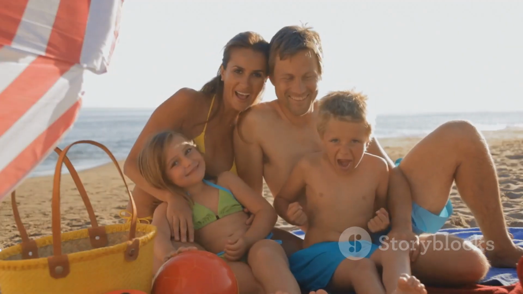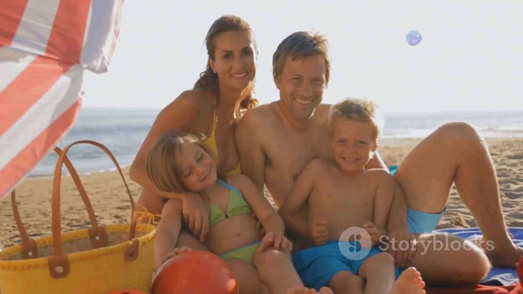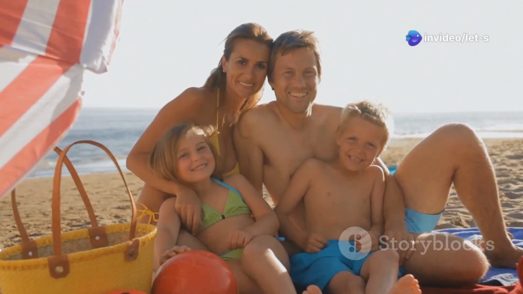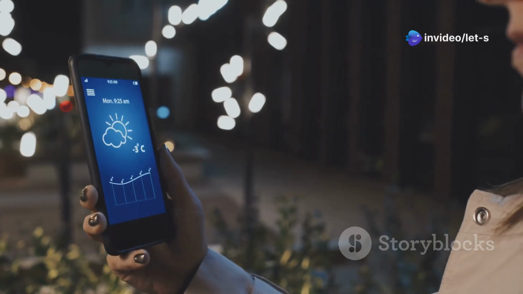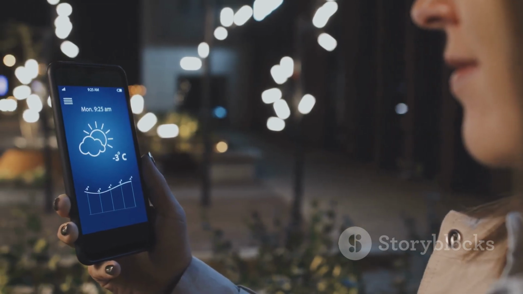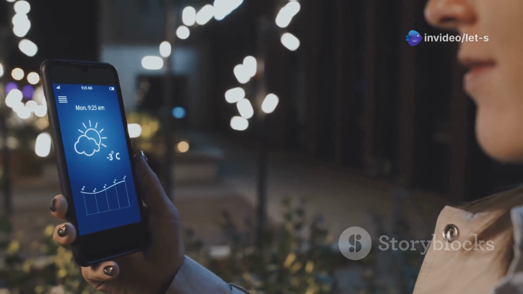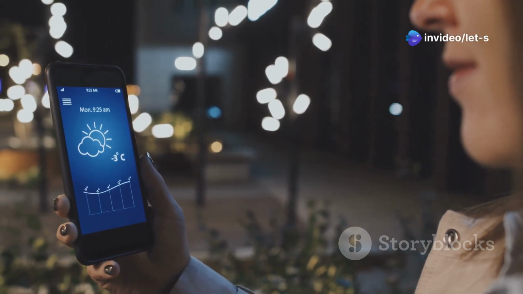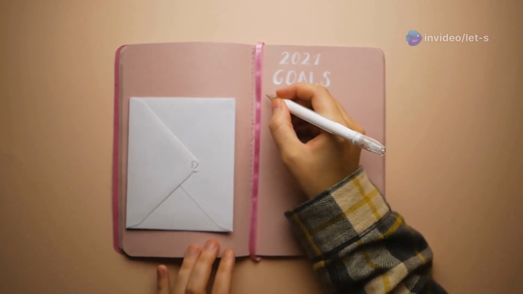We will go to the beach tomorrow if the weather is nice. This sentence illustrates a plan that is dependent on the weather. The condition is having nice weather, and the result is going to the beach. The speaker's action depends on the weather condition. If the weather is not nice, the plan to go to the beach will be cancelled. This shows how the first conditional can be used to talk about plans and decisions that are dependent on certain conditions. As you can see, these sentences express future possibilities.